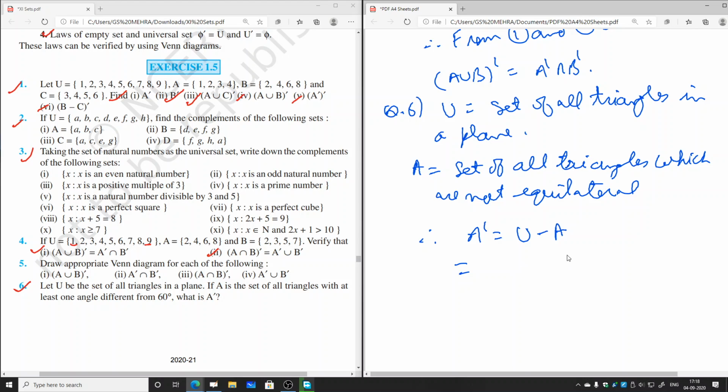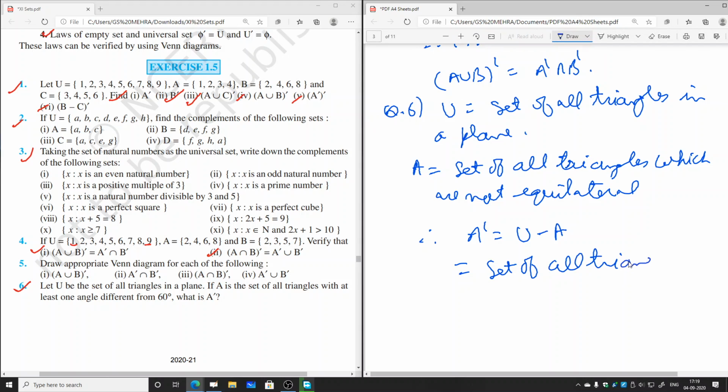If from U we subtract the set of all triangles which are not equilateral, we'll get the set of all triangles which are equilateral. So this is the answer of question number 6, part one.